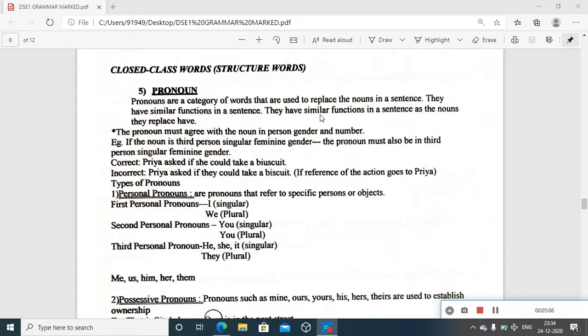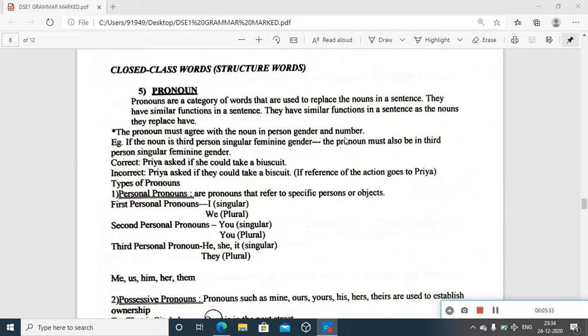So if Anu is the subject of the sentence in the first part, and in the next sentence I replace the name with she, that pronoun does the function of the subject in the coming sentences as well. That's why the pronoun must agree with the noun in person, gender and number.